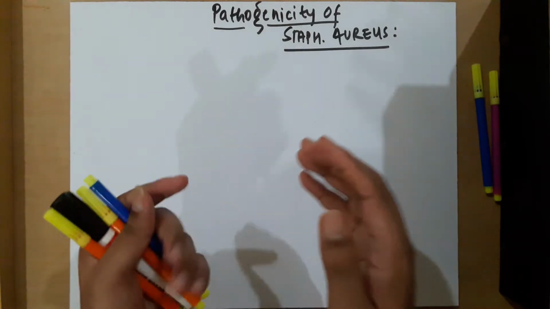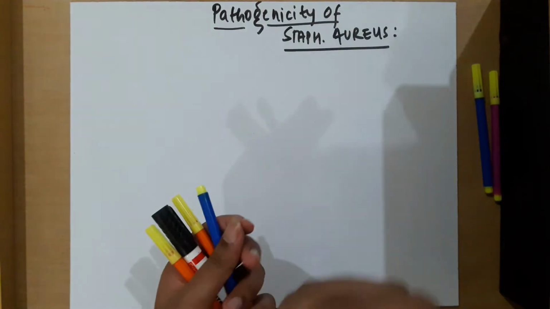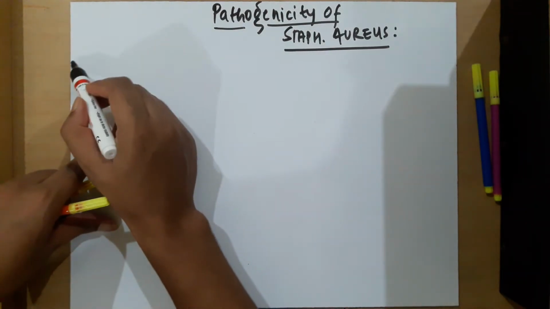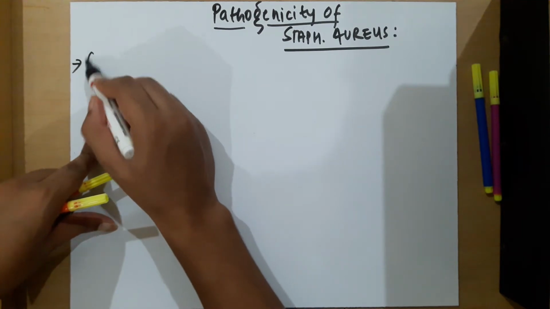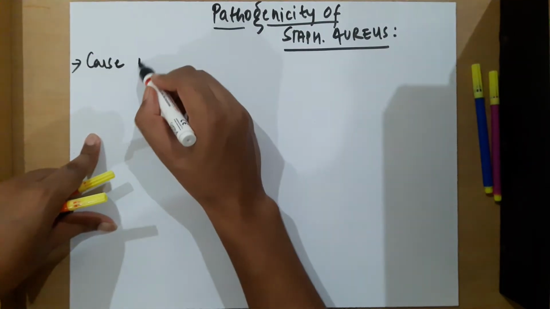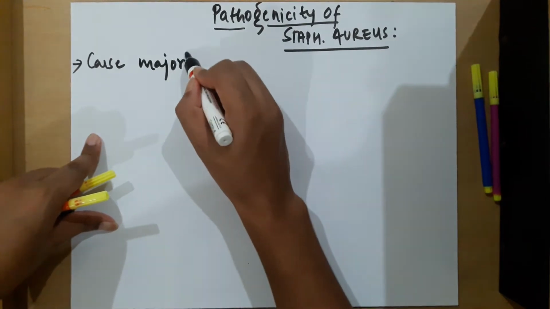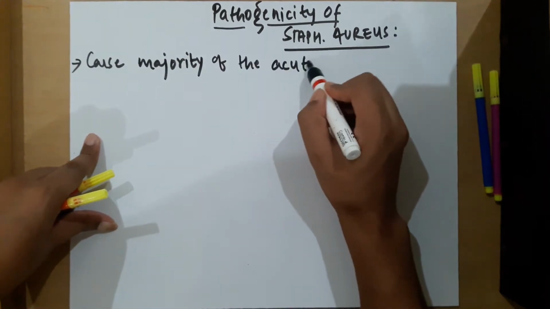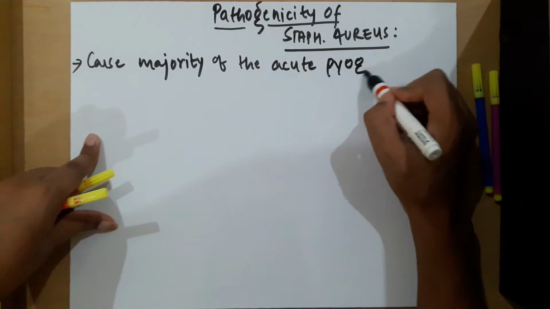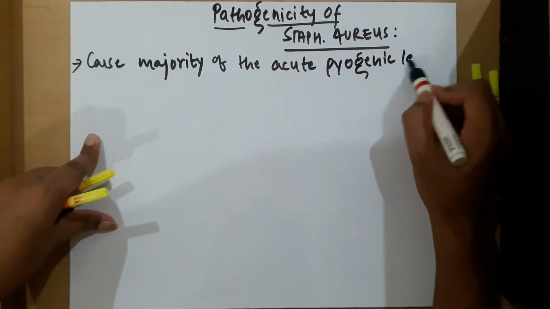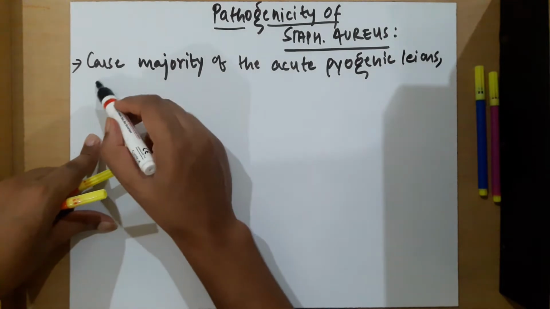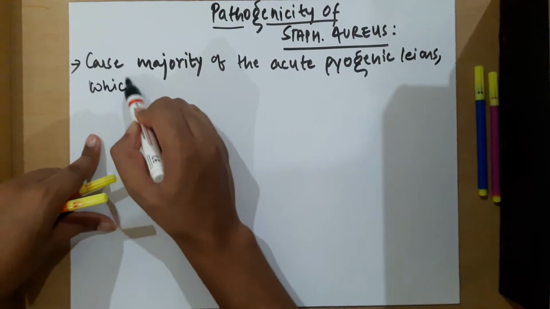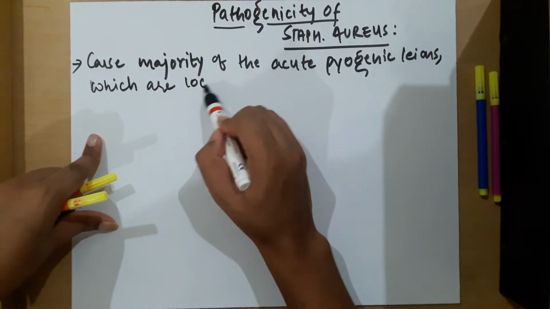They cause the majority of the acute pyogenic lesions, and these pyogenic lesions are localized. They are not widespread.